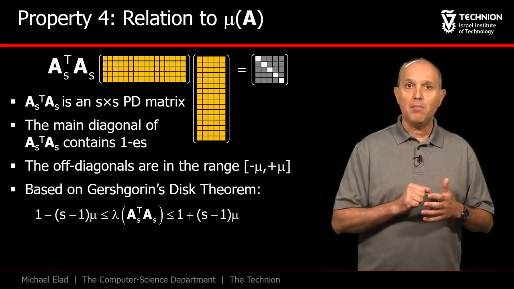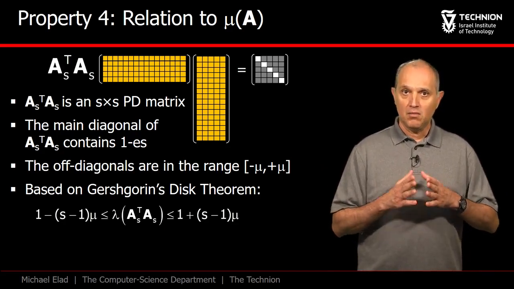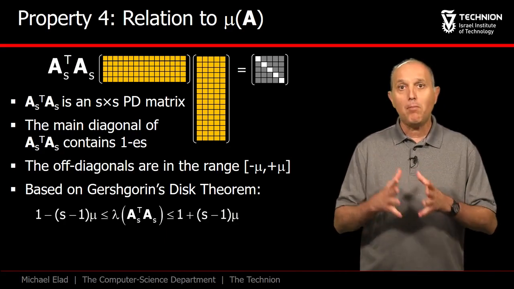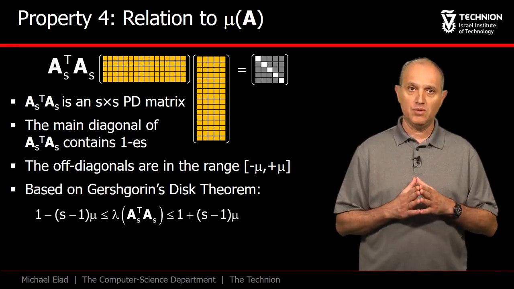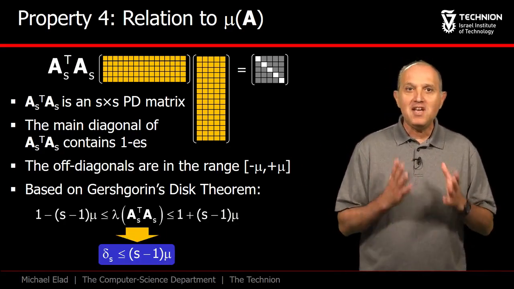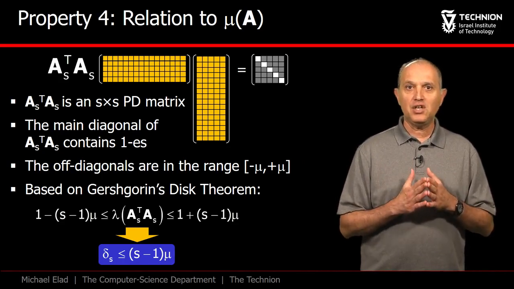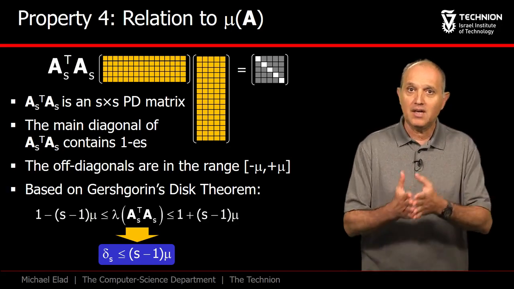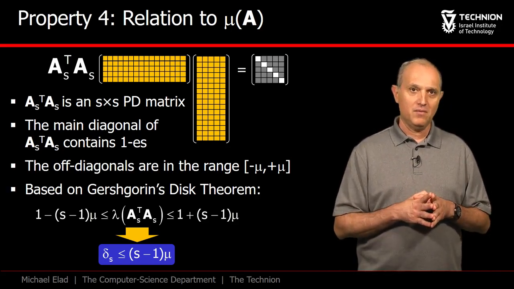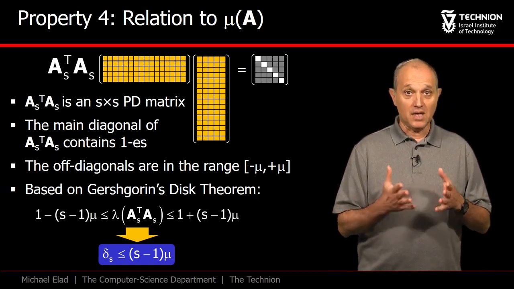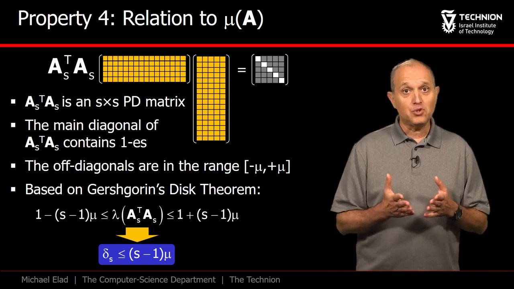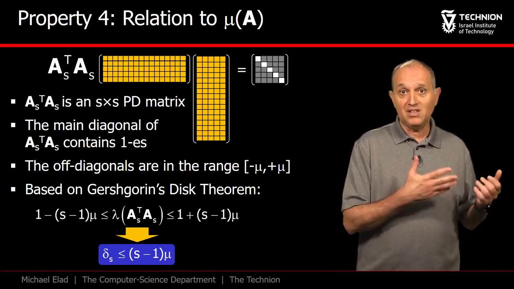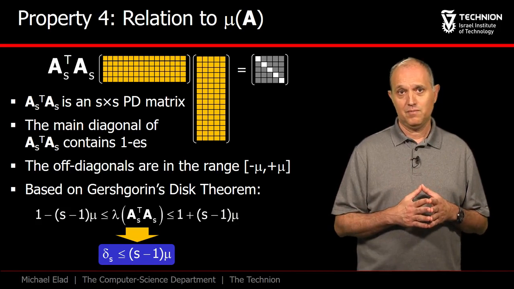And similarly, bound the largest eigenvalue by a similar expression, 1 plus S minus 1 times mu. Therefore, an immediate consequence of this is the relation that delta S is upper bounded by S minus 1 times mu. By the way, when S equals 1, this upper bound is 0, which aligns well with our earlier observation that delta 1 is 0.